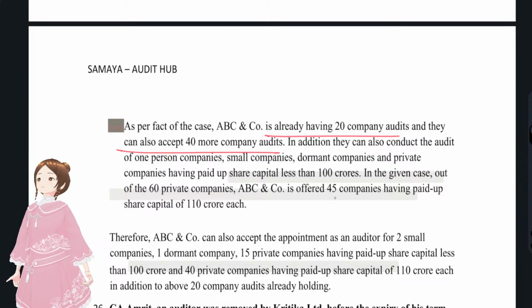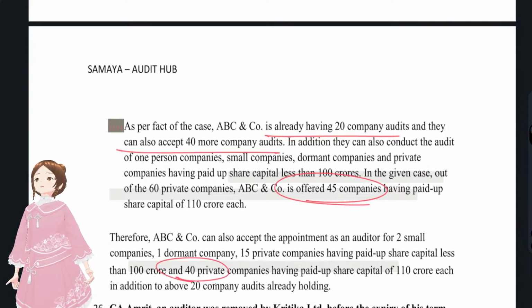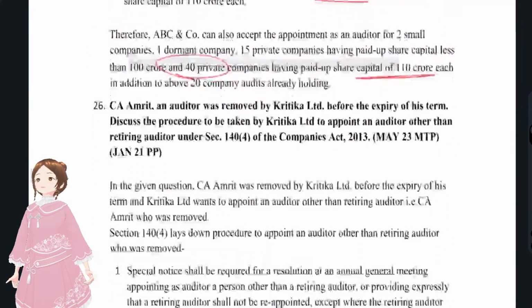So in the given case, the 45 companies they cannot accept. They can accept only 40 private companies of 110 cr each, having paid up share capital 110 cr each.